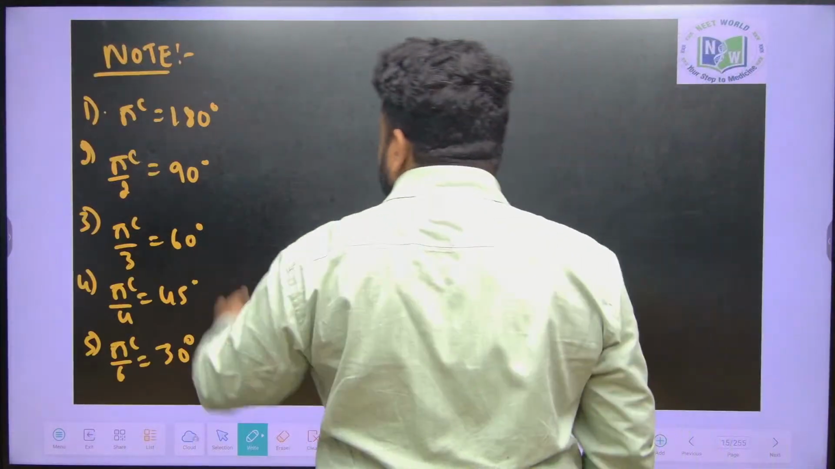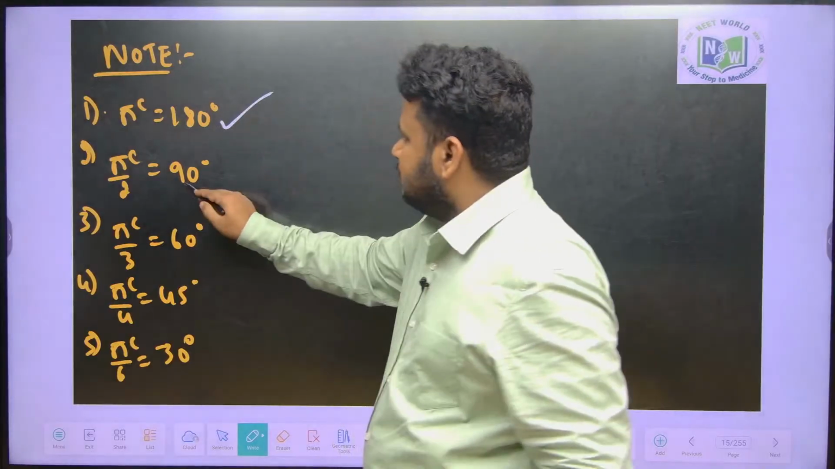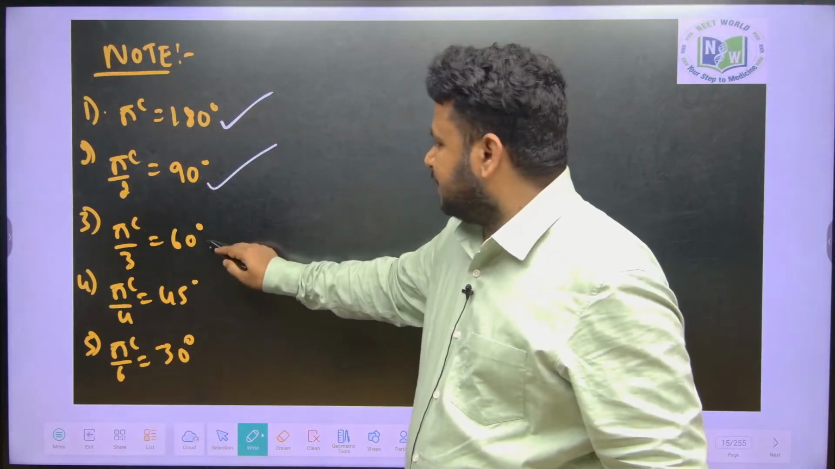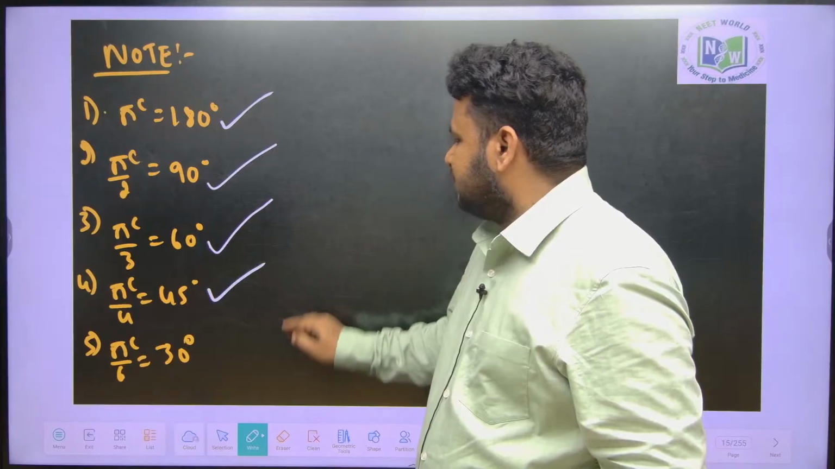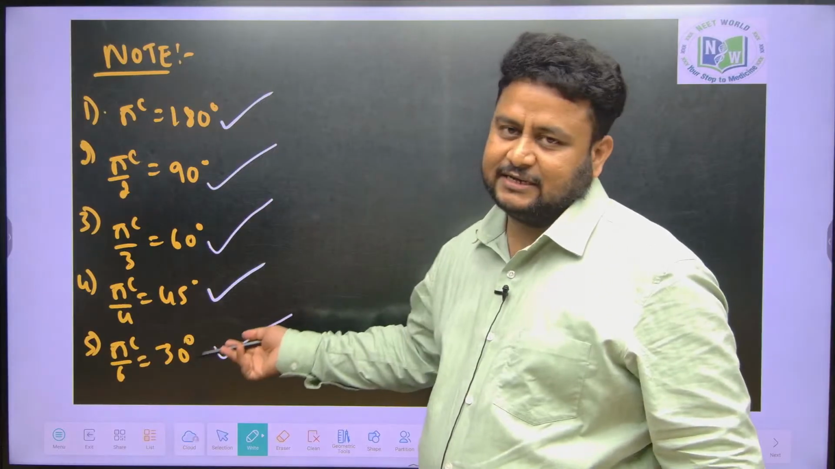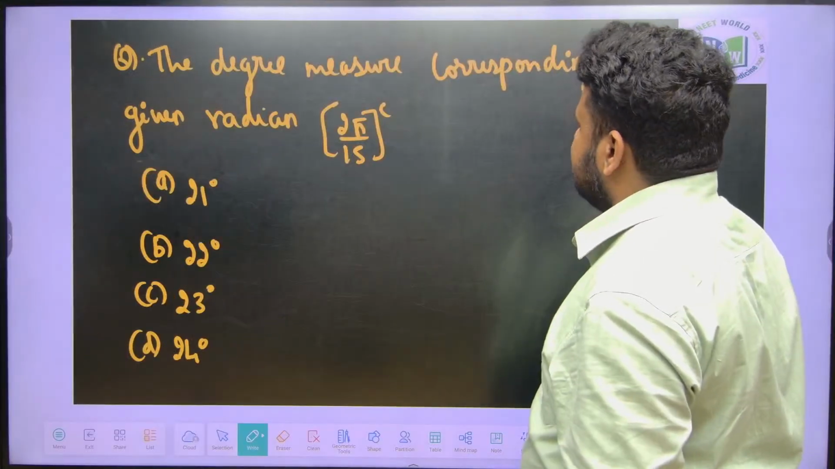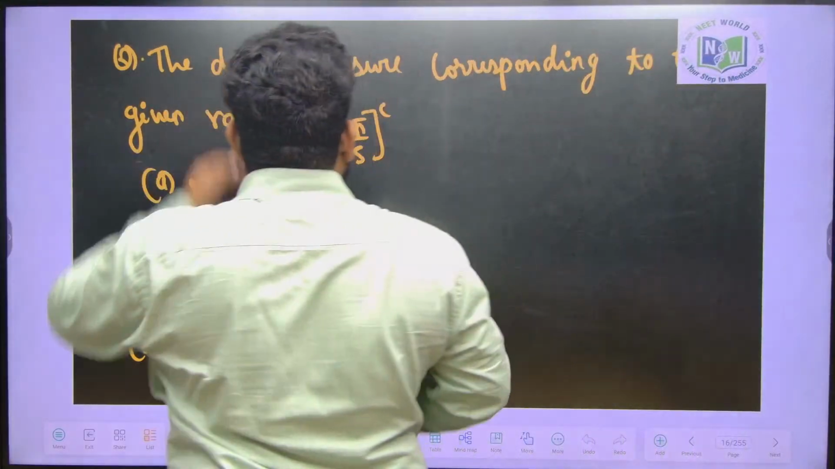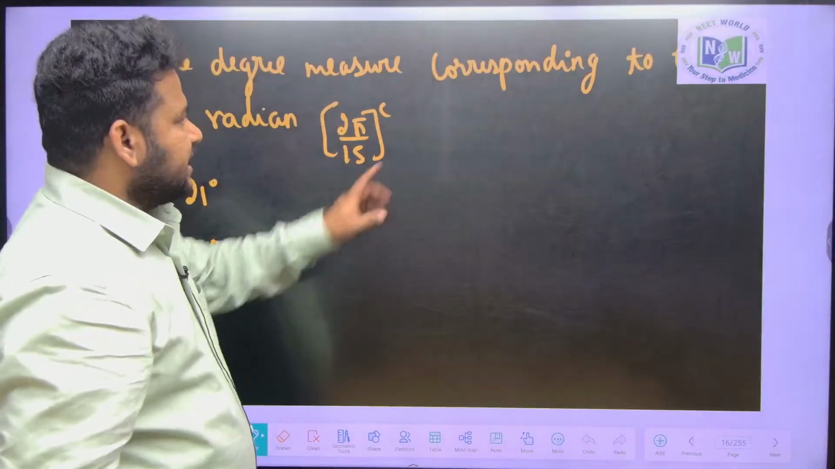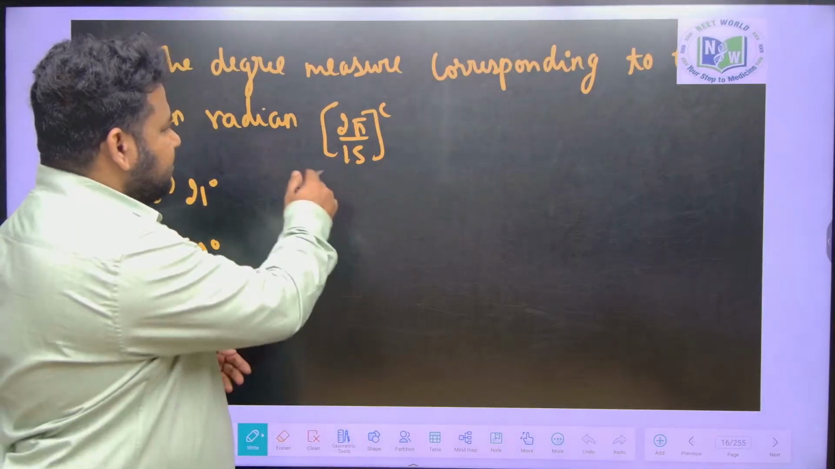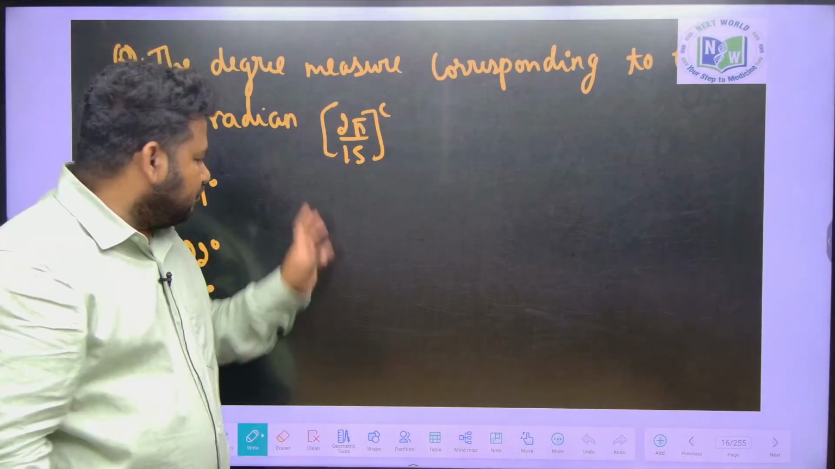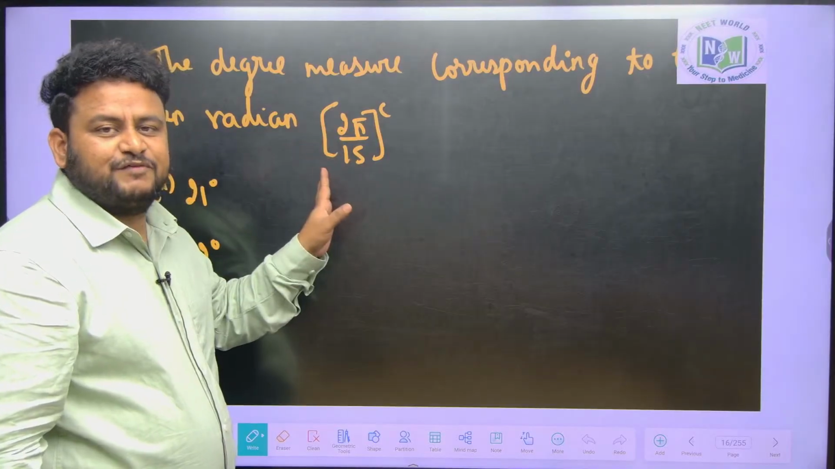So see here, pi radians is equal to 180 degrees, pi by 2 is 90 degrees, pi by 3 is 60 degrees, pi by 4 is 45 degrees, and pi by 6 is 30 degrees. These values you have to remember. Now see here, they have given a question: the degree measurement corresponding to the given radians, 2 pi by 15 radians.